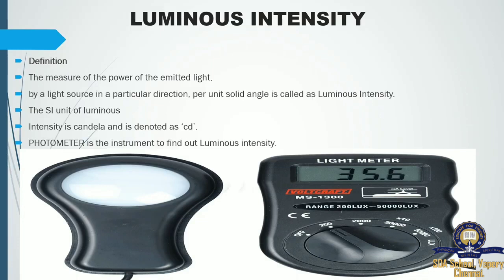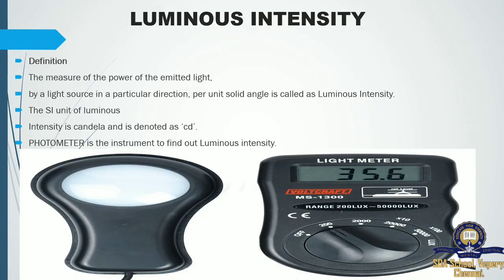But in our homes, we use lights to see things at night, so that is also emitting light. Light emitted by a light source in a particular direction per unit solid angle is called luminous intensity. When the light has a direction from one side to another, only then we are able to see things. Per unit solid angle is called luminous intensity.